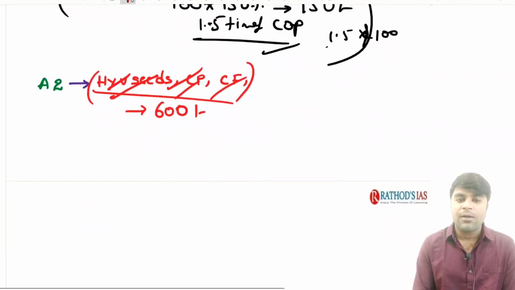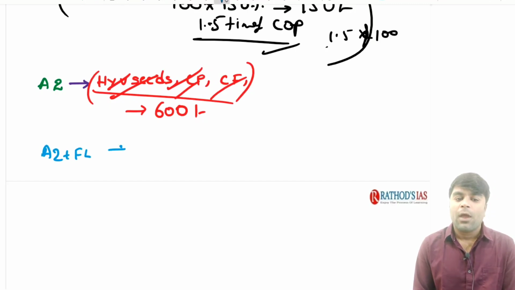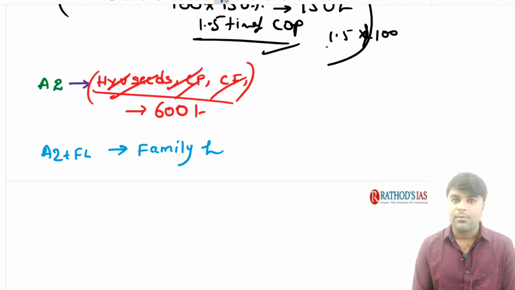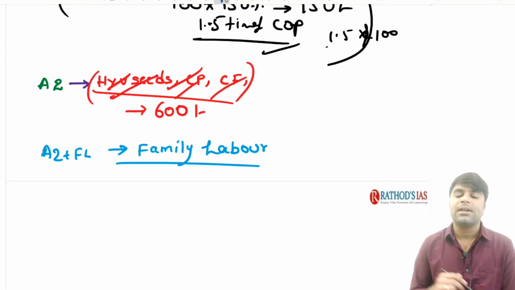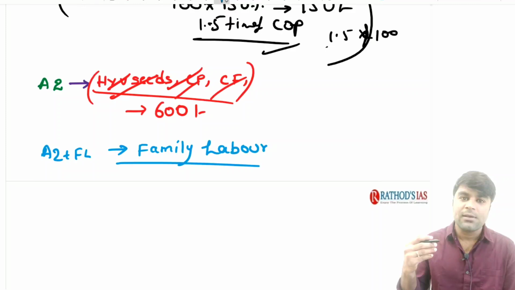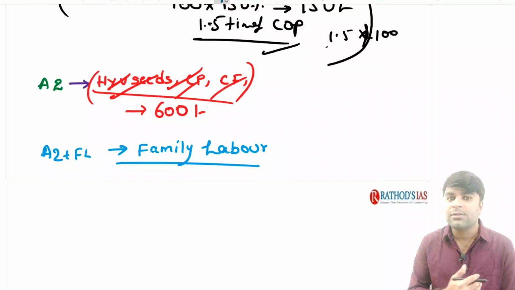Now, we have another component of the cost of production, that is A2 plus FL. I already explained the meaning of A2. FL stands for family labor. What is the meaning of family labor? In the news channels, often you might have seen that the wife and sons of the farmer are providing the labor work which is usually provided by the bullocks, right? Often they carry the plow work on their shoulders. You might have seen all these kinds of things in the news channels.